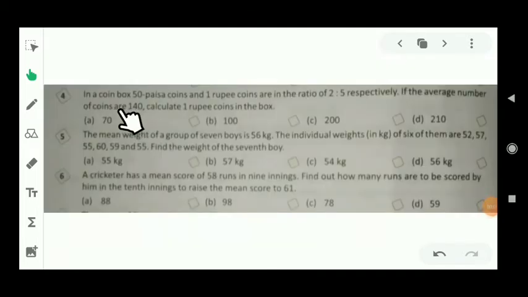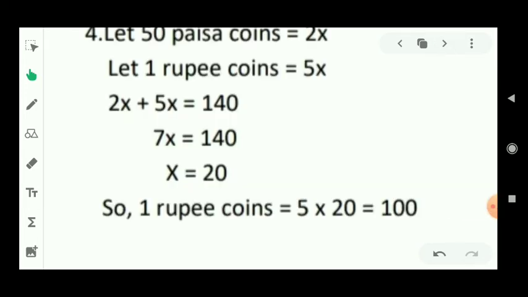Question number 4 is: in a coin box, 50 paisa coins and 1 rupee coins are in the ratio of 2:5 respectively. If the total number of coins is 140, calculate the 1 rupee coins in the box. Let's see the solution. Suppose we let 50 paisa coins be 2x and 1 rupee coins be 5x, because these coins are given in the ratio form 2:5.